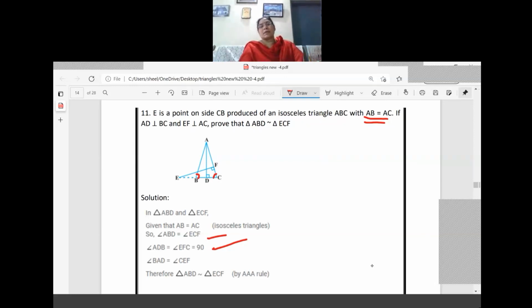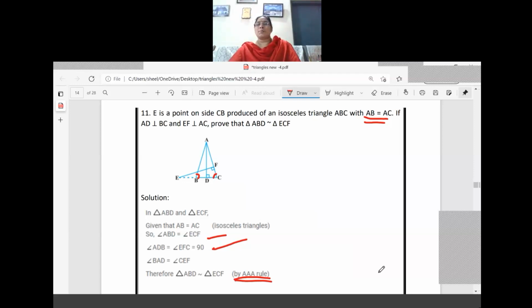Now the next one is the remaining angle. Here it is written, the remaining angle also we have written. So what is the criteria? It is triple A you should mention. So triangle ABD is similar to triangle ECF by AAA criteria. Here it is also easy to identify the angles. With two angles also you can answer the question.